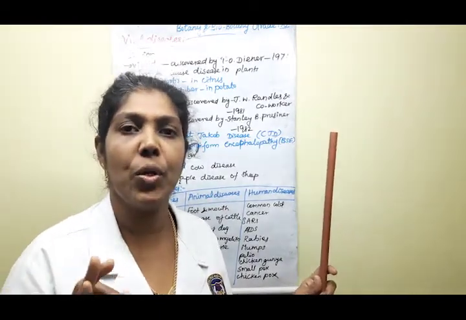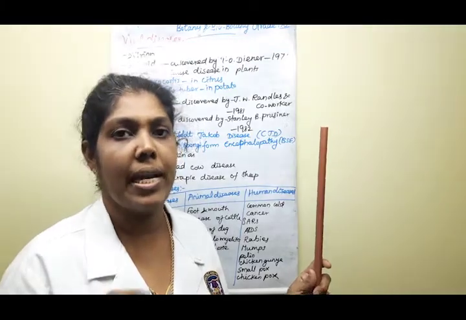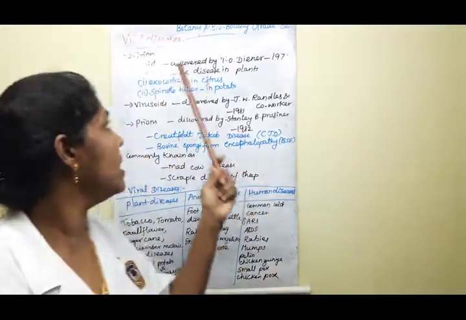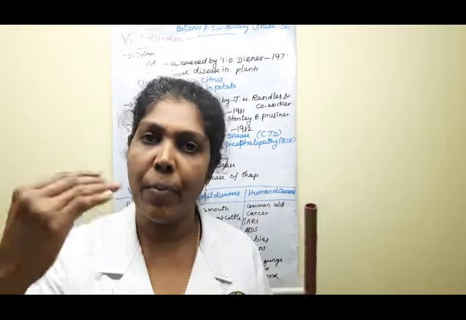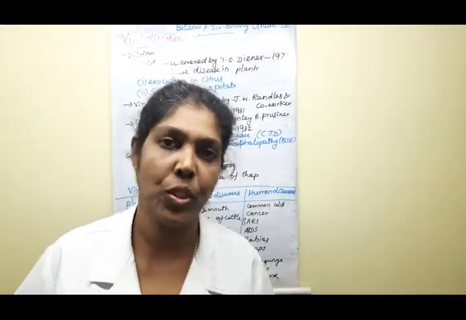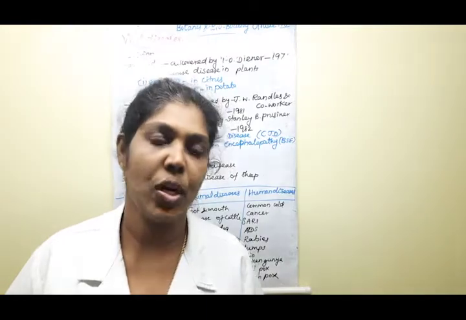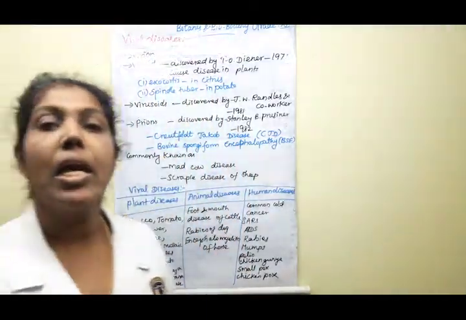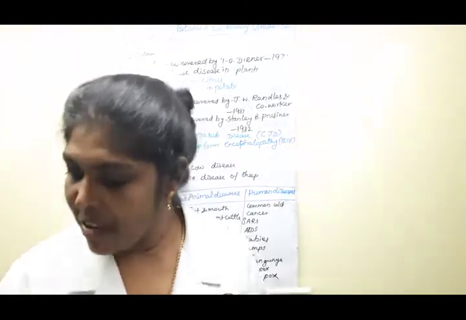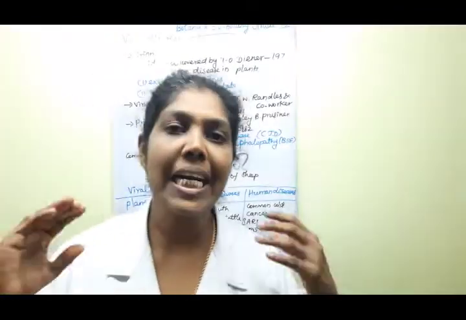Okay, first all of you listen carefully, and after that you must prepare all these four two-mark questions, and also in between there are some one-word questions. So all of you listen carefully. First one, what do you mean by virion? Virion means the infectious virus particle is called virion.